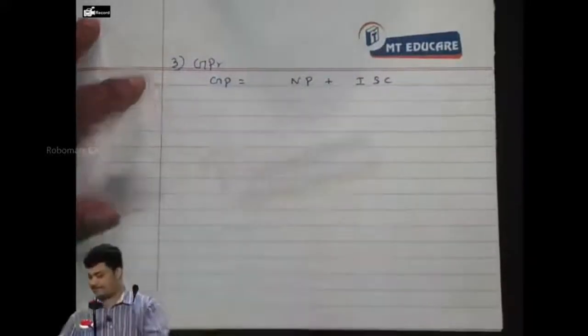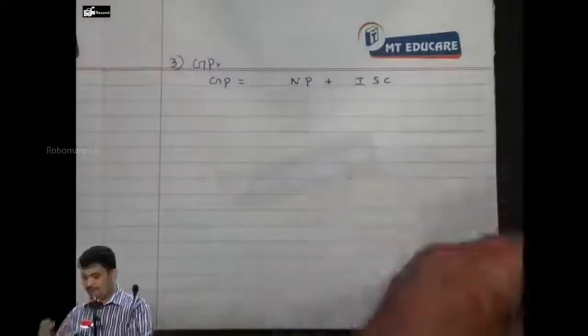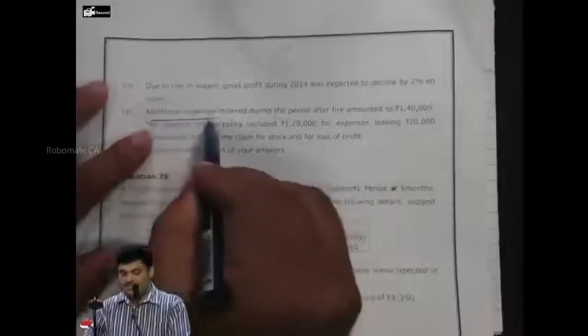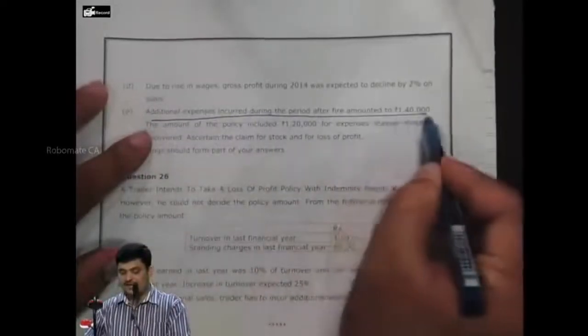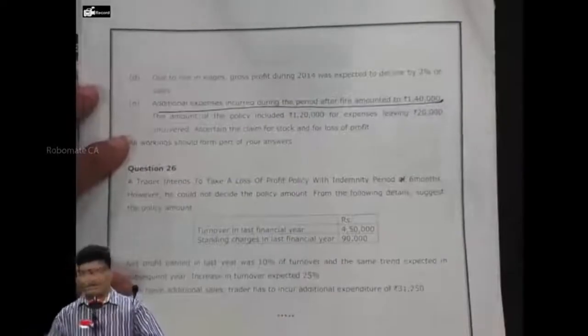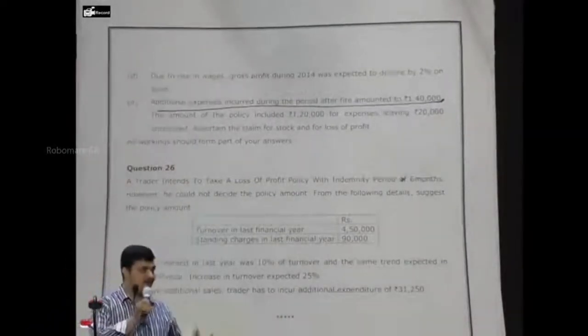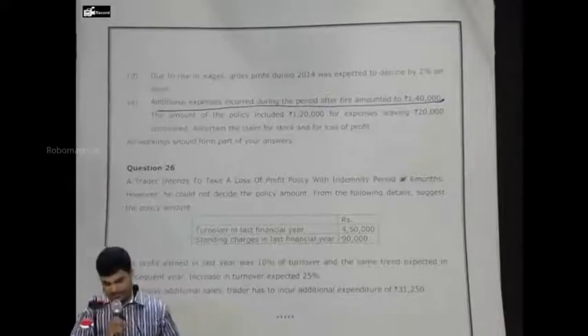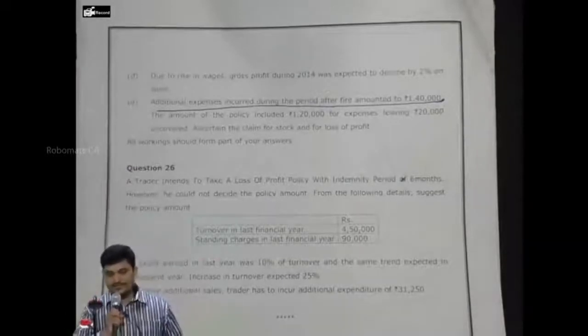Everybody? Additional expenses incurred during the period after fire amounted to rupees 1,40,000. Another confusing statement, another place where students get confused. Additional expenses incurred after fire amount to 1,40,000.